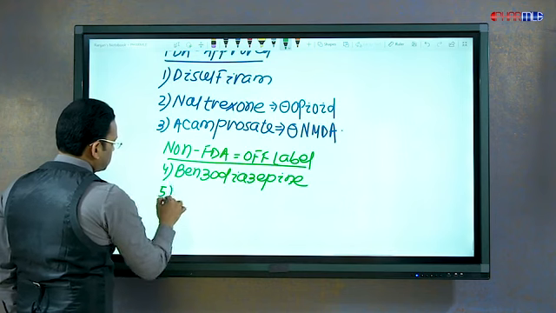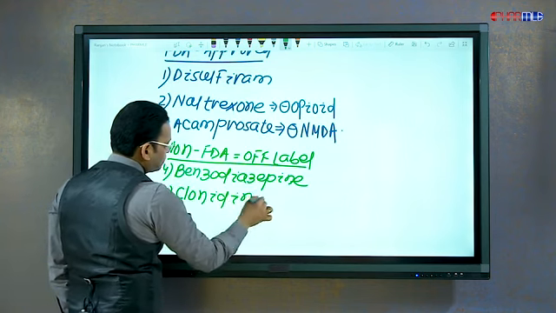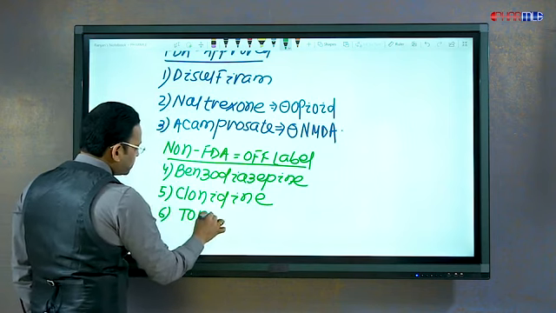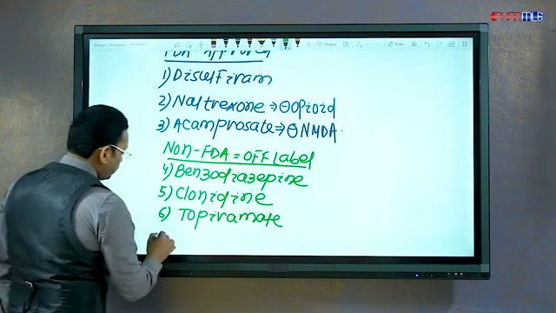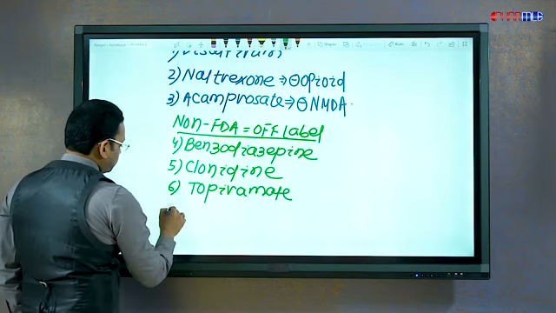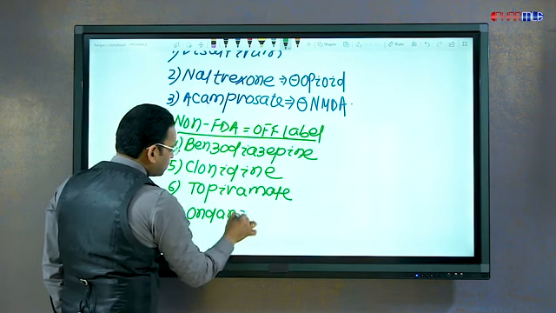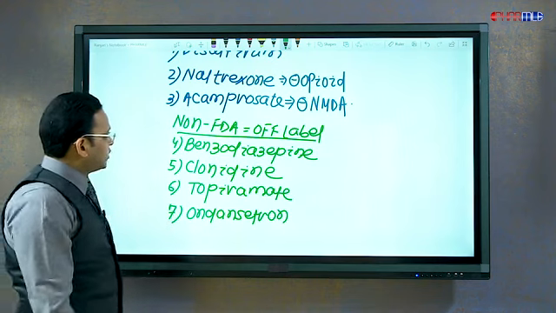We can also use clonidine, and some recent drugs which are nowadays used in alcohol dependence are topiramate and even ondansetron.